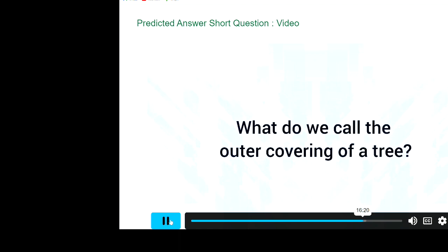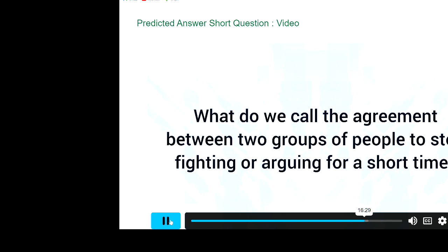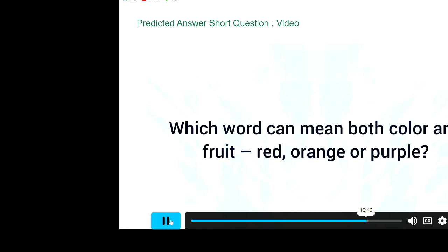What do we call the outer covering of a tree? Bark. What do we call the agreement between two groups of people to stop fighting or arguing for a short time? Truce fire. Which word can mean both color and fruit, red, orange, or purple? Orange.